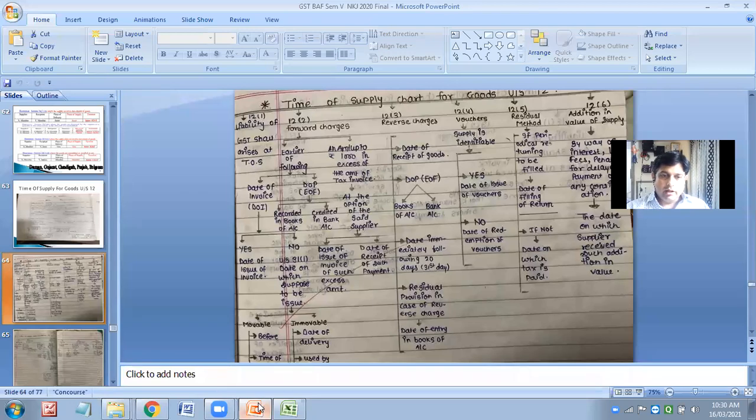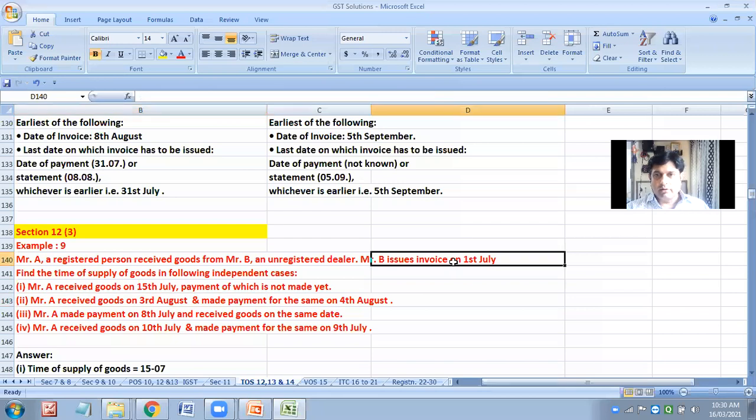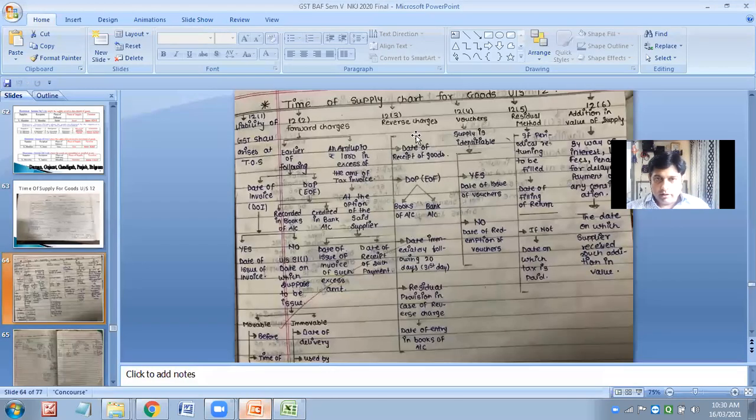Okay. So when the transaction took place, it was 1st July. Its 30th day will be 31st July. So 31st July is important for me. So just check here, whichever of these is earlier, kindly consider. Yes. So kindly rectify this answer.